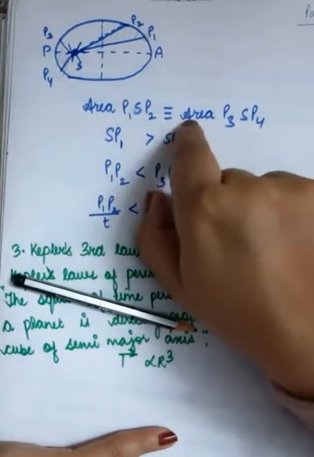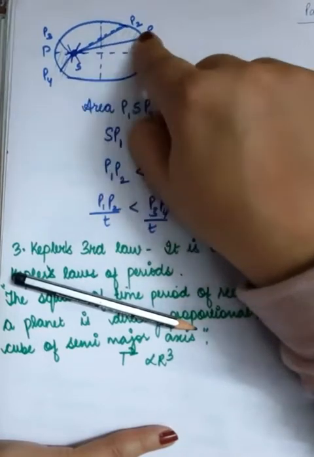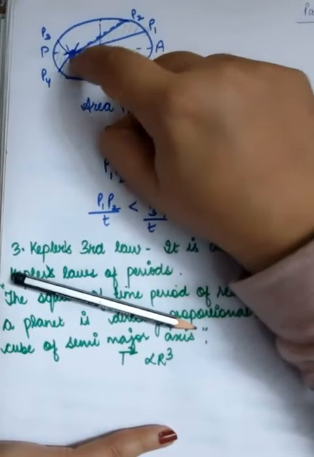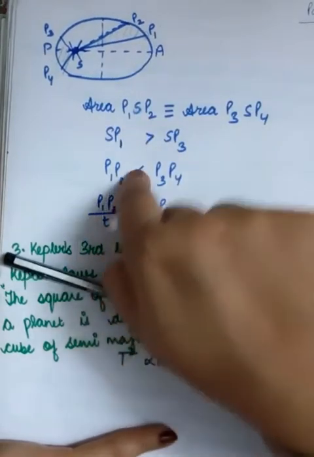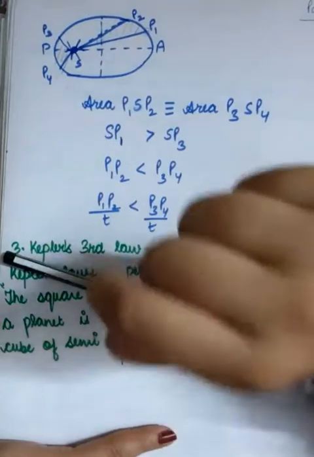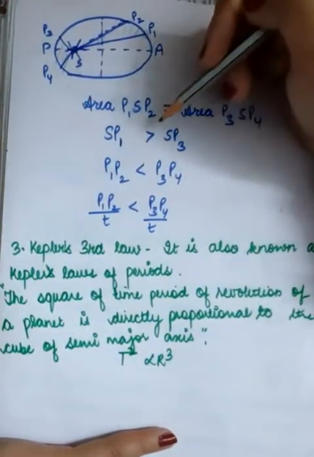So these two areas are equal, but right now we can see that SP1, this distance between the sun and the planet, is greater than SP3, right? So if this distance is greater, you should not worry about it, because arcs are also following this law.